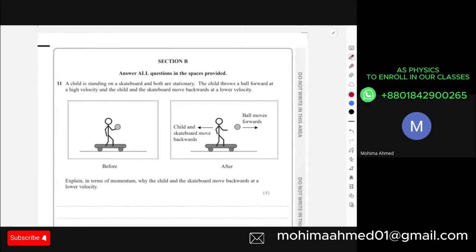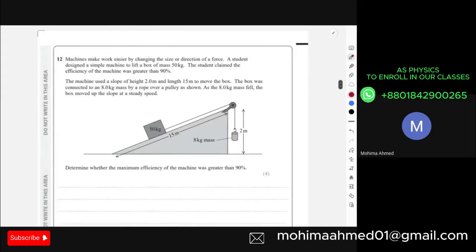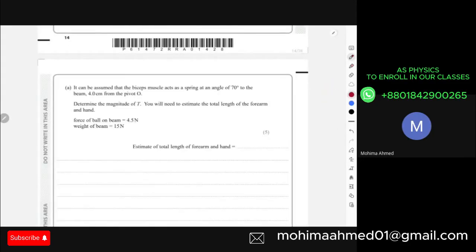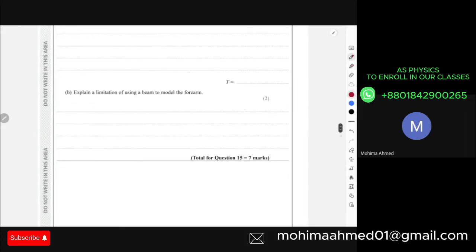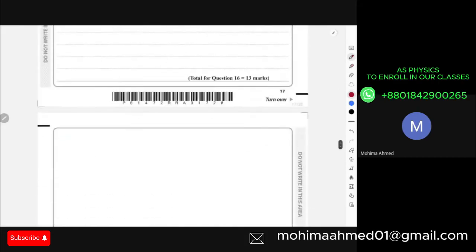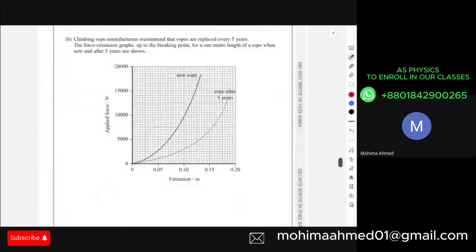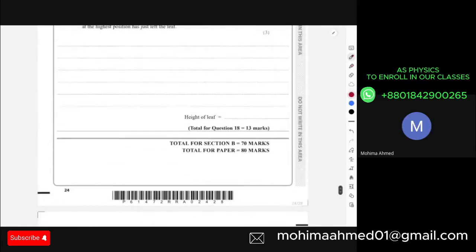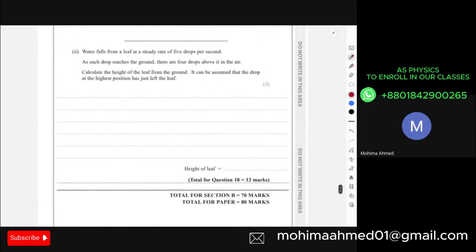This is your section B, questions 11 to mostly 18 or 19, not more than 19. In unit 2, they might ask questions up to 22, but in unit 1 they will mostly stick to 18 questions, maximum 18 to 19.